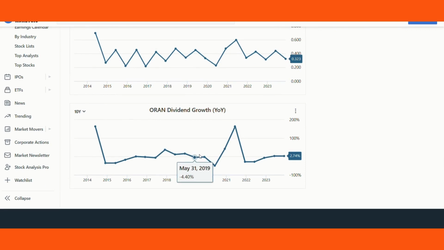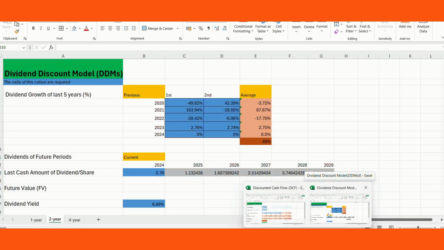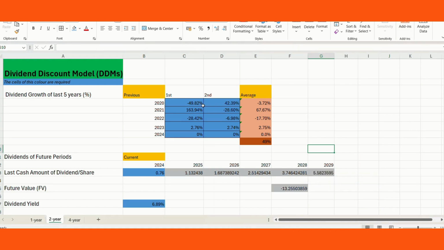For my calculator, I need the previous dividend growth from 2020 onward. These numbers are for 2021, and they last through 2023. I have already adjusted them in my dividend discount model to not waste your time.